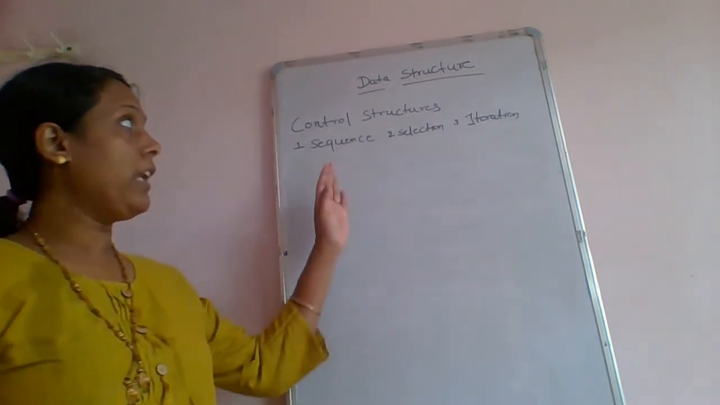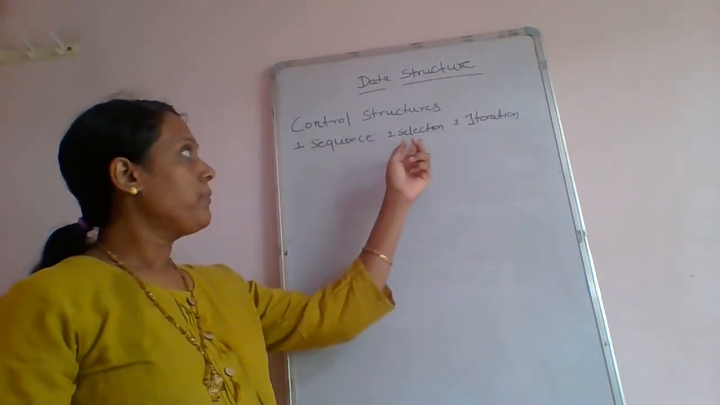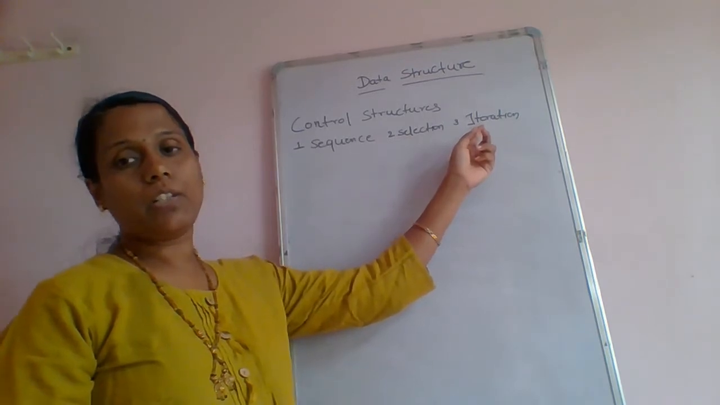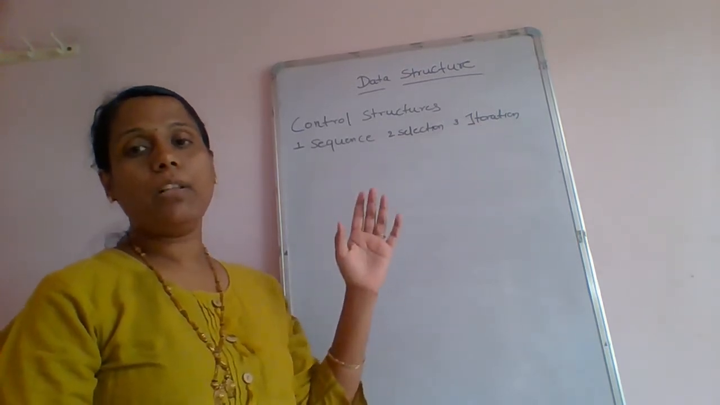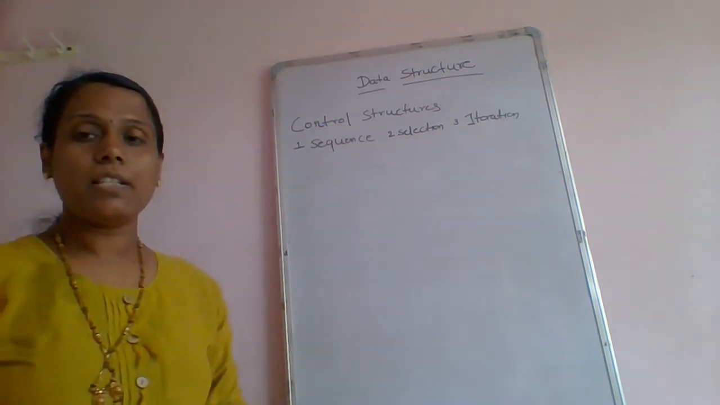There are mainly three types of control structures. The first one is the sequence logic, the second one is the selection logic, and the third one is the iteration logic. We'll see these logics one by one in detail. First, we'll see the sequence logic.